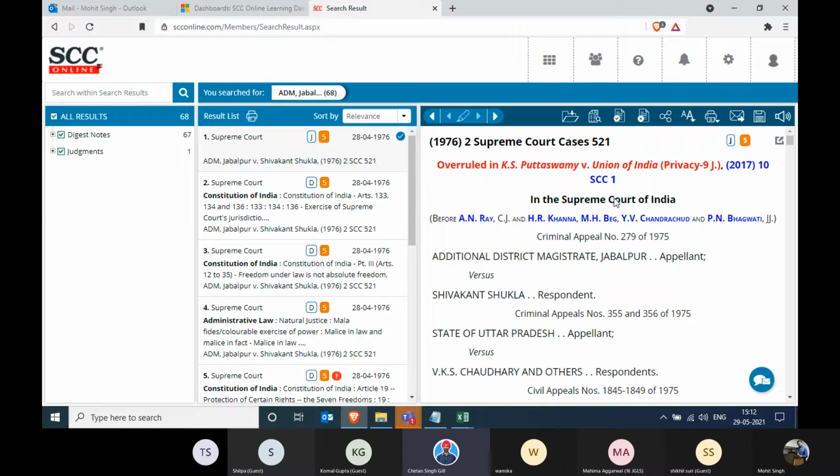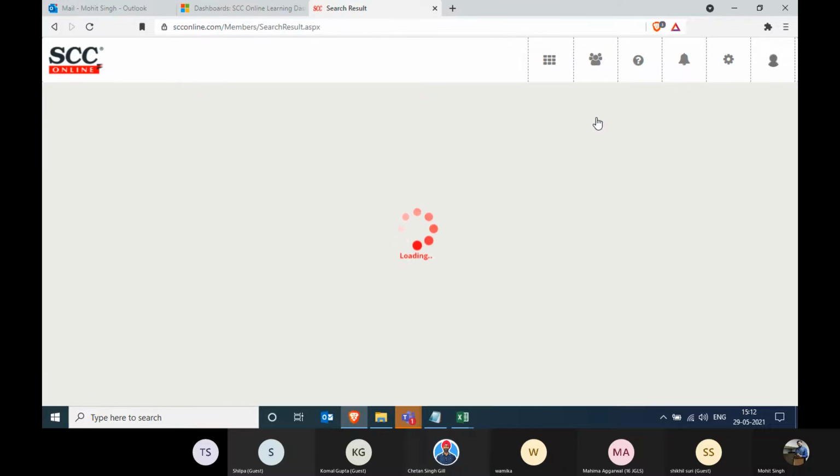Let's say in this scenario, ADM Jabalpur. Now, if this case is relevant to me, that means anywhere this case would have been cited, referred, relied on, followed, anywhere that it was taken as a precedent, all those cases are relevant to me. Now, rather than searching for all those different kinds of cases by topic or by word, I can simply come to this case, that is ADM Jabalpur, and then take my cursor to the second icon in the third column, toolbar option, that says case reference. One click on this, I will get all my cases where ADM Jabalpur was ever cited.